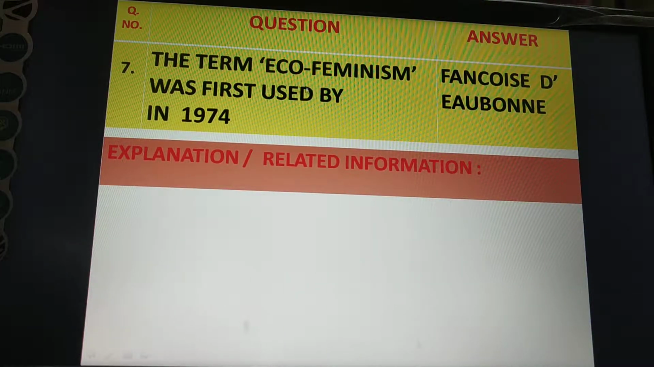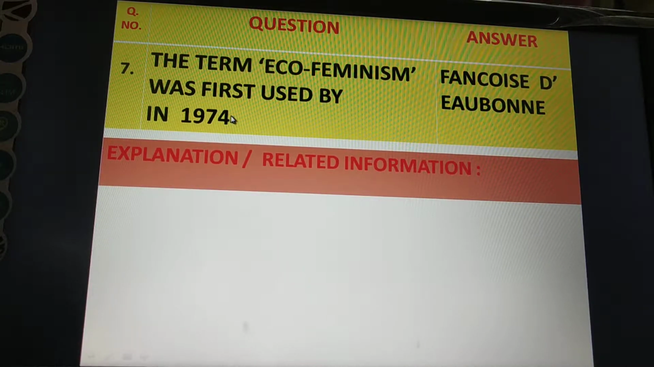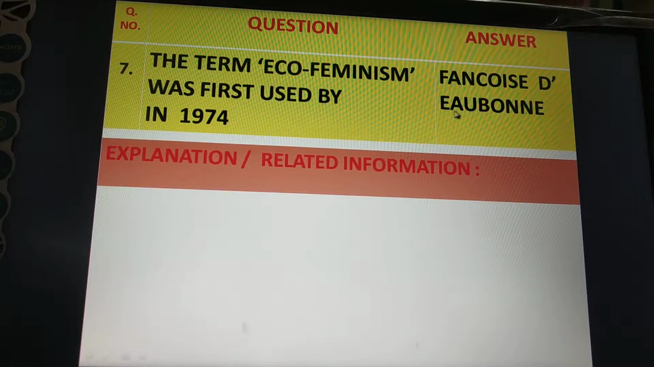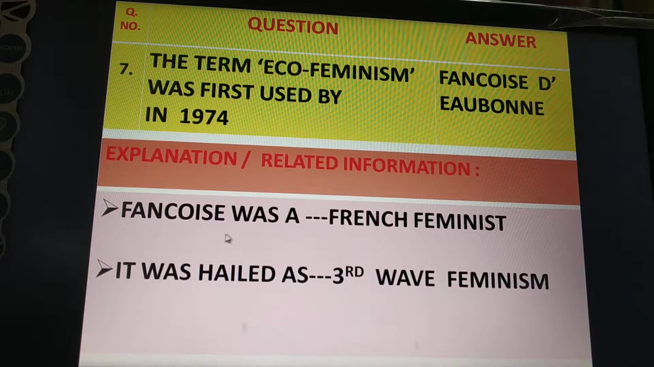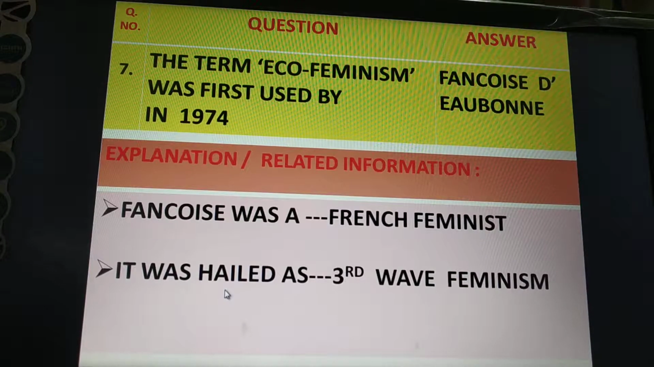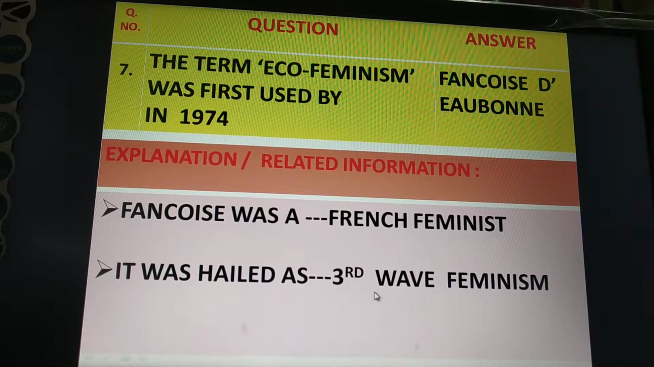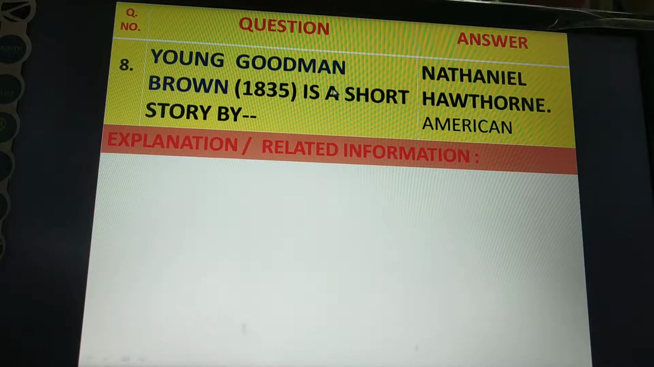The term ecofeminism, this term was first used in 1974 by Françoise d'Eaubonne. Françoise was a French feminist. Ecofeminism is hailed, welcomed as, or known as, belonging in the third wave of feminism.